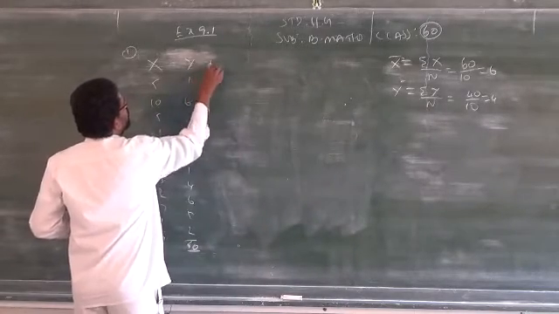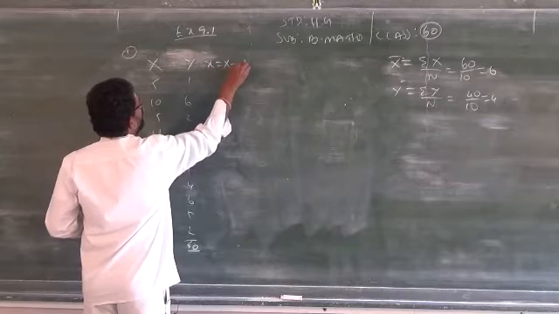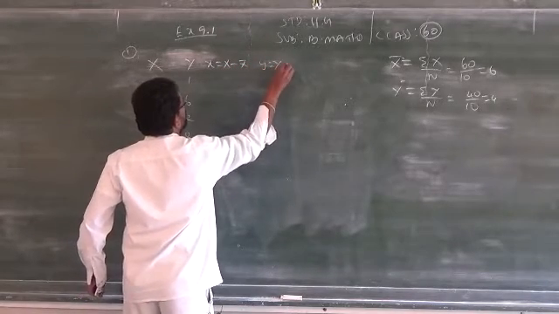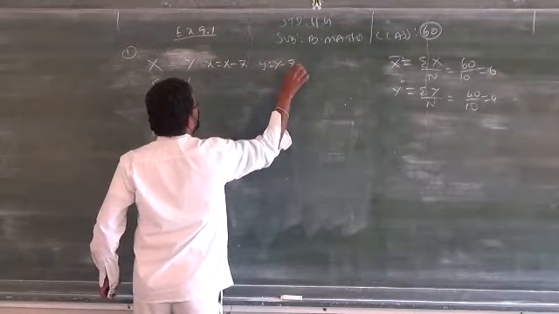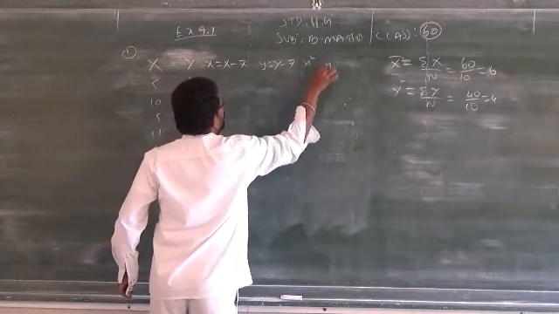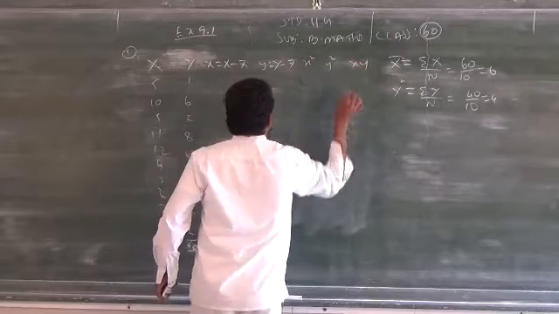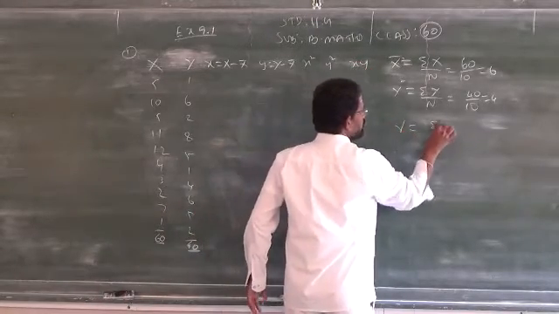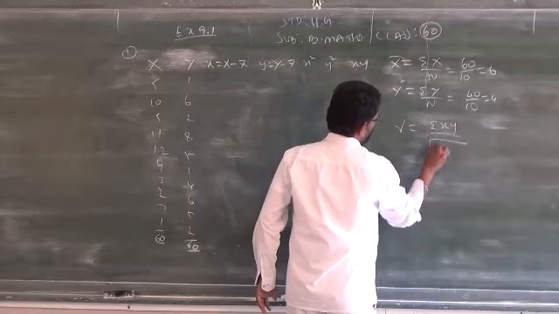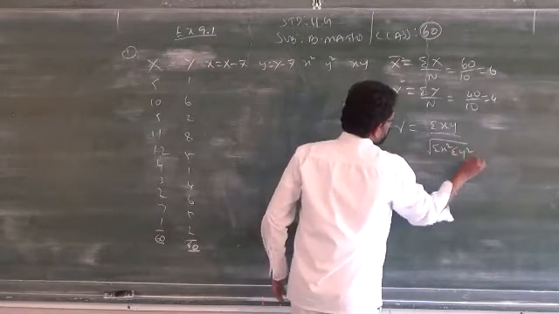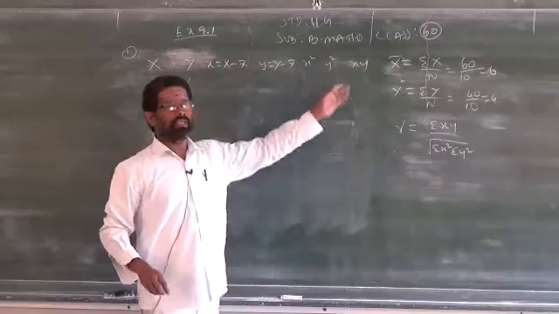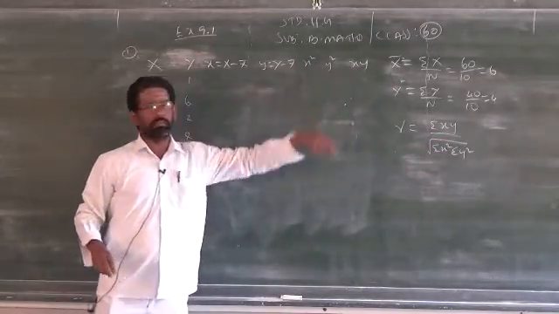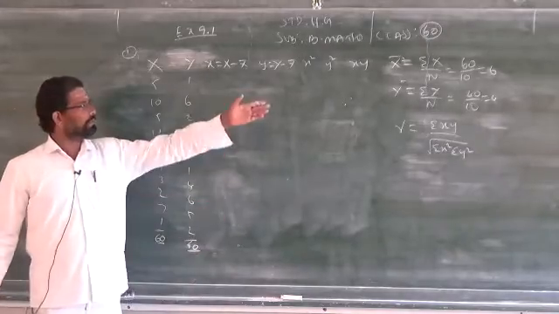Because the formula to find correlation is summation xy by square root of summation x square into summation y square, with small x and y. So I need x square, y square and xy. That's what I am writing. I open the tabular column. Clear? Depending upon the formula, I have to take.